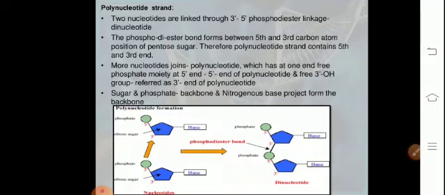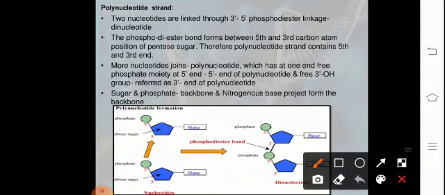We can see that the attachment takes place between the two nucleotides, with formation of a phosphodiester bond to form a dinucleotide. So the phosphodiester bond is formed between the 5 prime hydroxyl end of a nucleoside. The phosphate group gets linked over there. So the phosphodiester bond is formed.